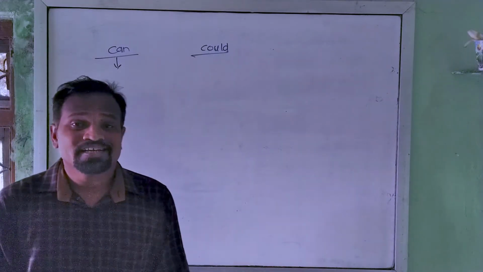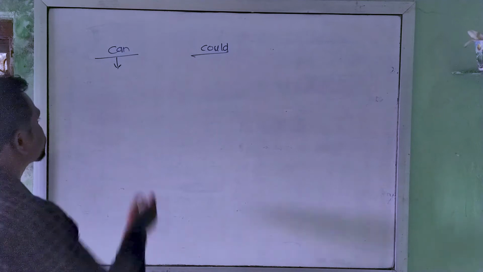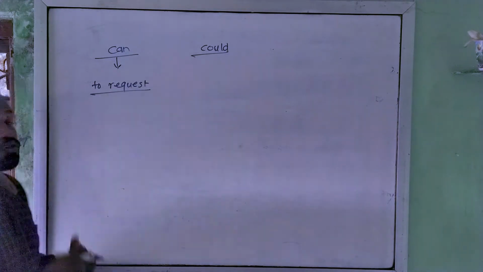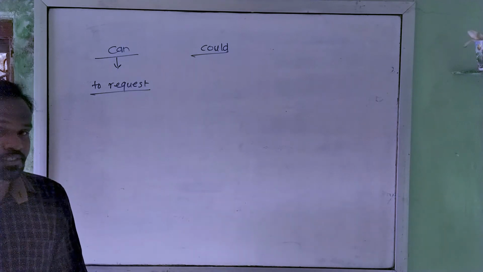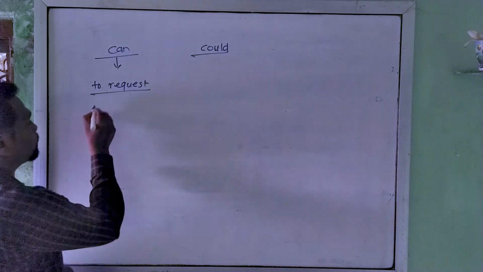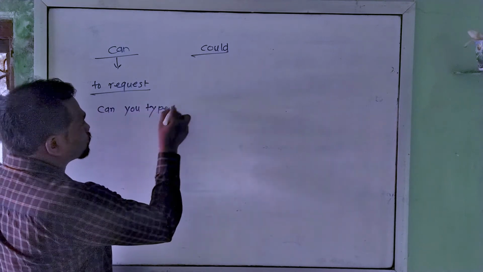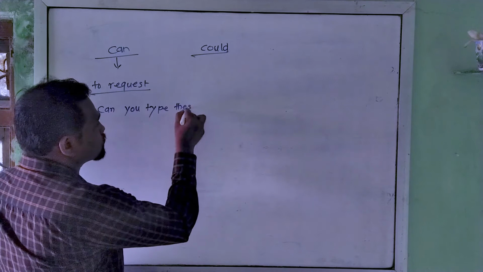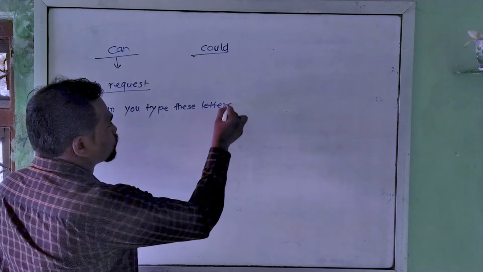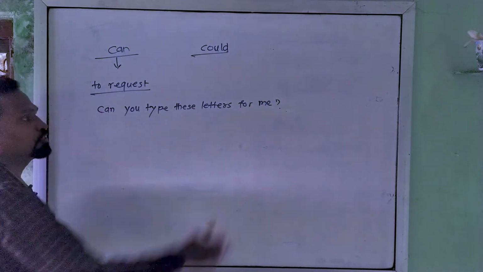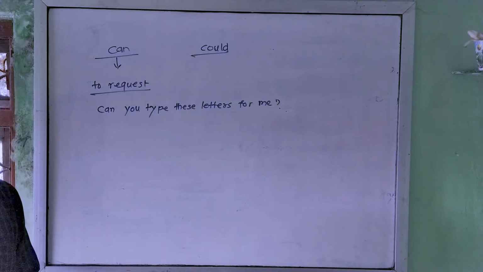Now let's talk about its third use, that is to request. You can also make requests by using can. For example, can you type these letters for me? Okay, can you type these letters for me? So it is a sort of request that I have made.